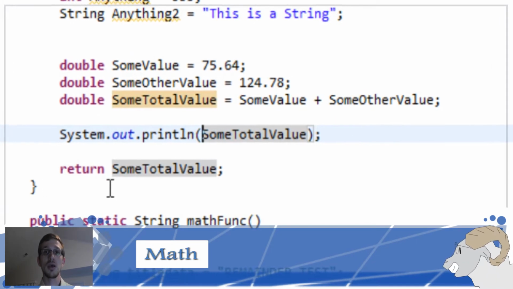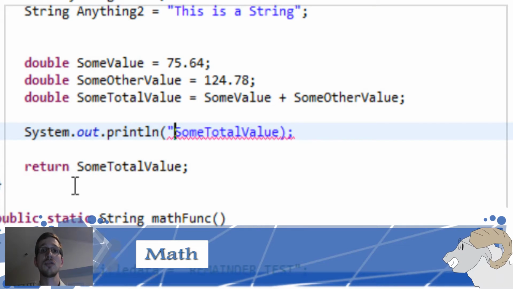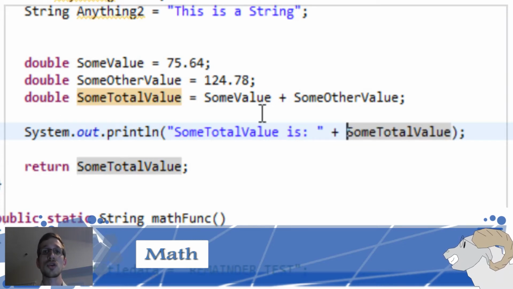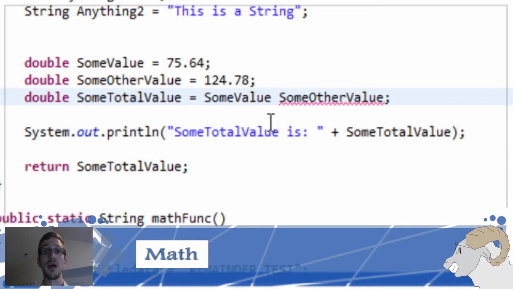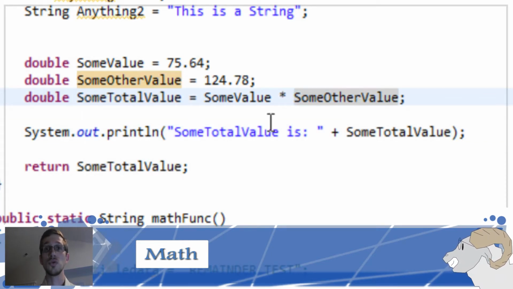So with programming, we'll start with that. First, let's define 2 different variables. What I used in my code for just demonstrating general code, I've had some value and some other value. For a third value, I have some total value. We just set that equal to the 2 other values. And we can put a plus sign in between them.